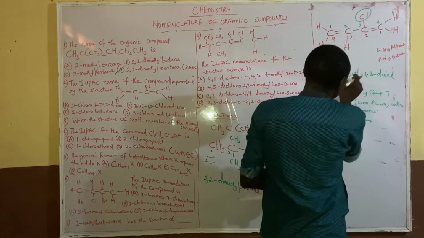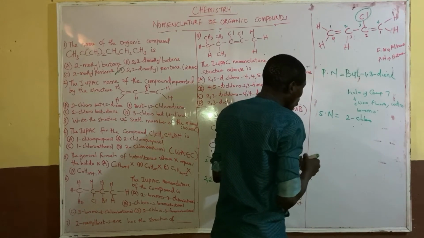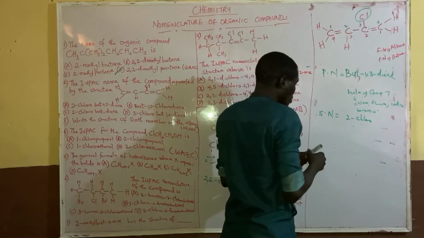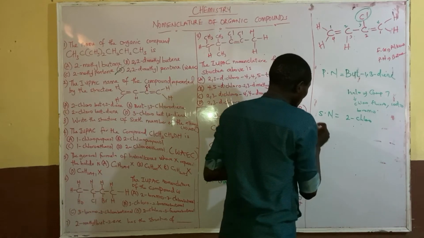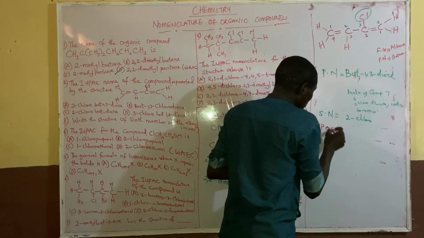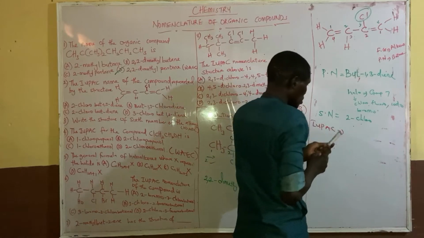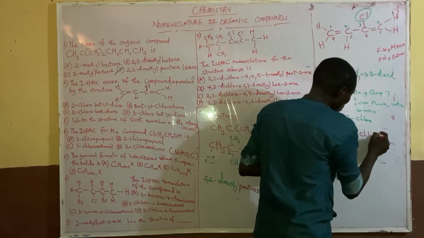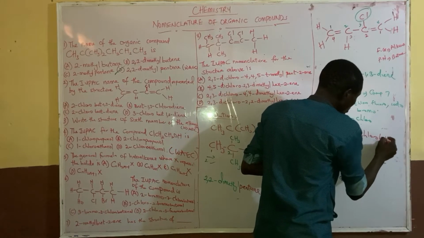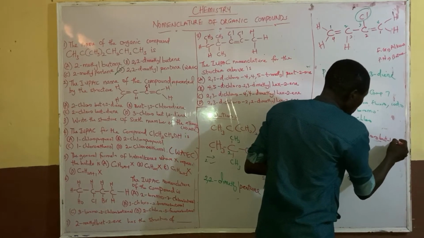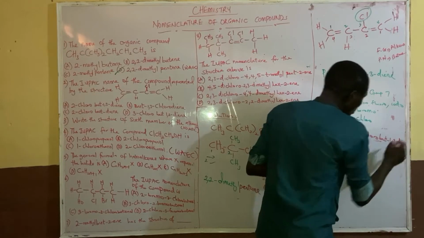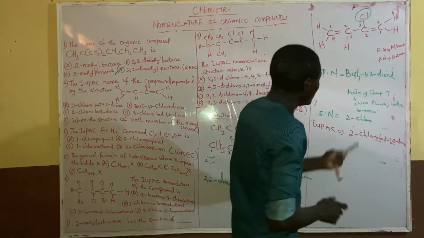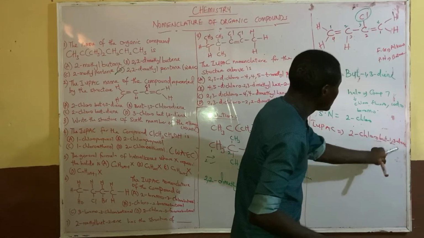So when you join together, the IUPAC name of the organic compound now will be 2-chlorobuta-1,3-diene.